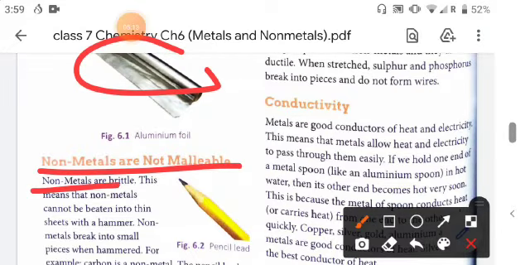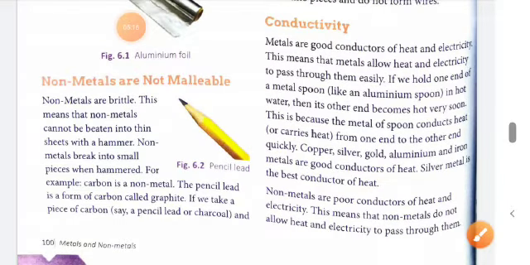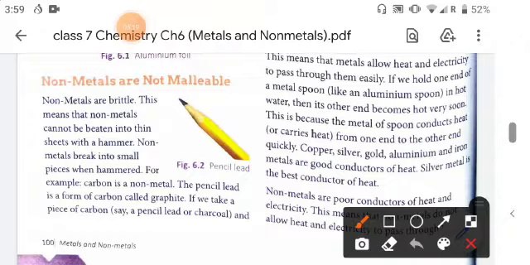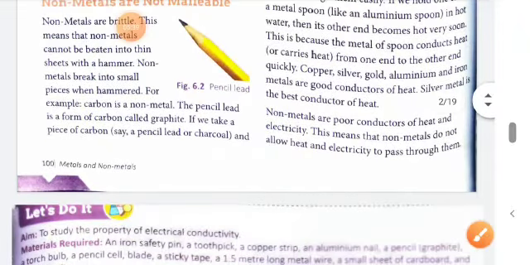Non-metals are brittle. If you hammer them, they will break into small pieces. Non-metals cannot be beaten into the form of sheets with a hammer. Non-metals break into small pieces when hammered. An example of a non-metal is pencil lead, which is a form of carbon called graphite.